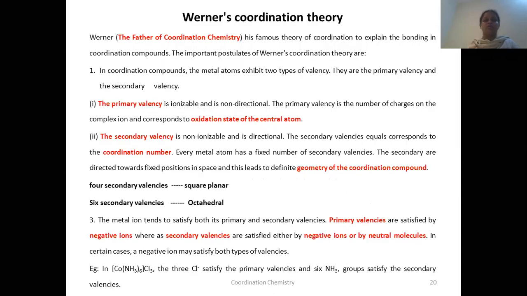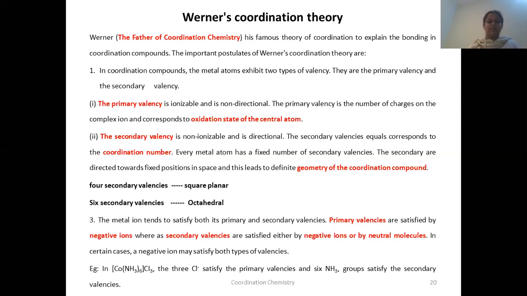Now let us go to Werner's theory, Werner's coordination theory. Werner is a famous scientist. He is also known as the father of coordination chemistry. For his work in explaining the bonding in coordination compounds, he is given that title. So let us see the most important postulates of Werner's coordination theory.